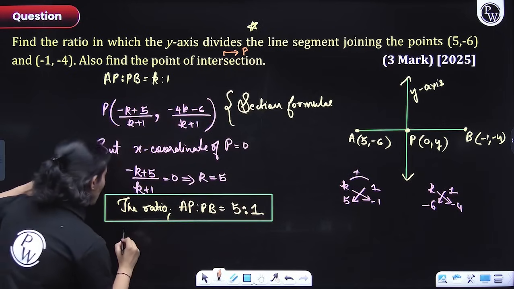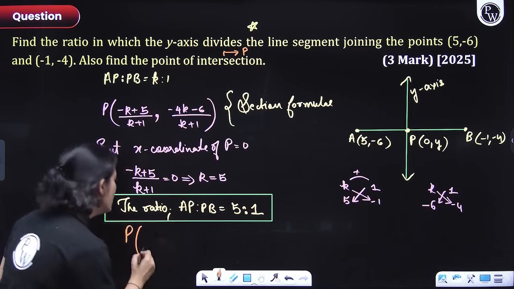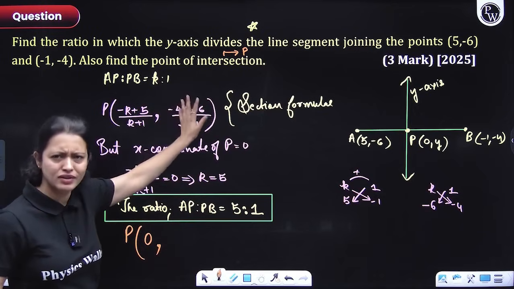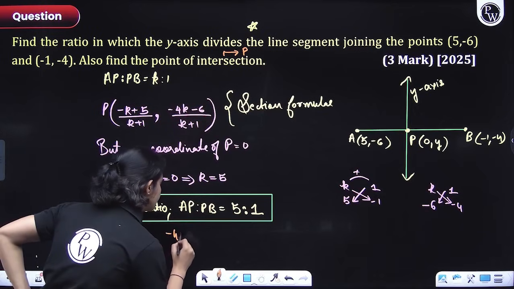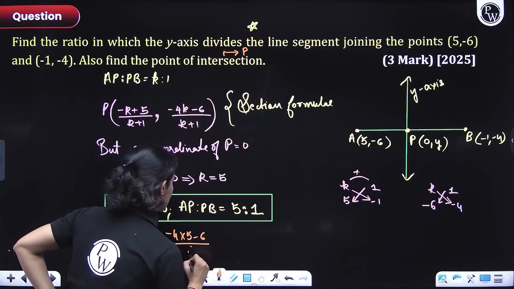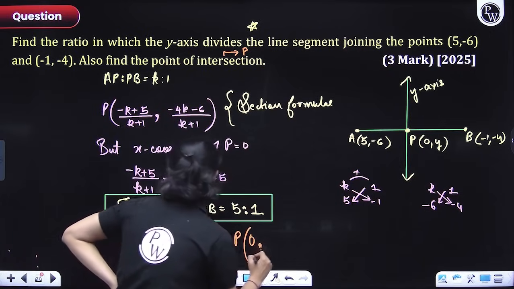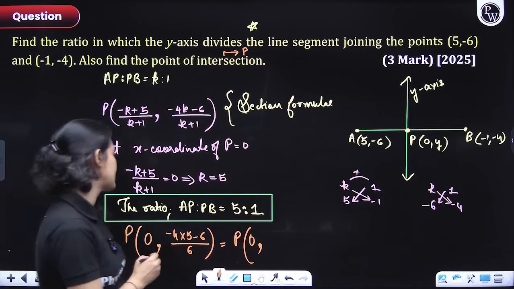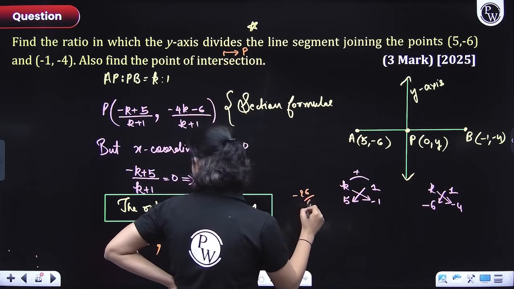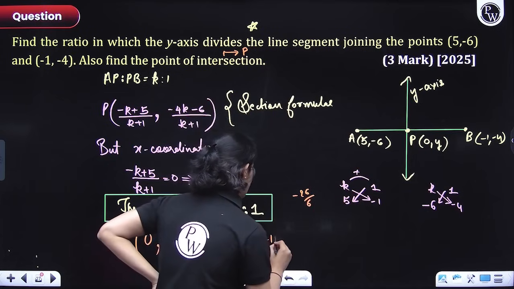Now, for that, don't take a lot of stress by putting k as -5 in the x coordinate, because you already know the x coordinate is 0. Let's just put k here and figure out the y coordinate, right? So you'll have -4 into 5 minus 6 over 5 plus 1, which is 6. So we'll get P as 0, -26 by 6. We can divide it by 2, everyone, so here I'll get -13 over 2.